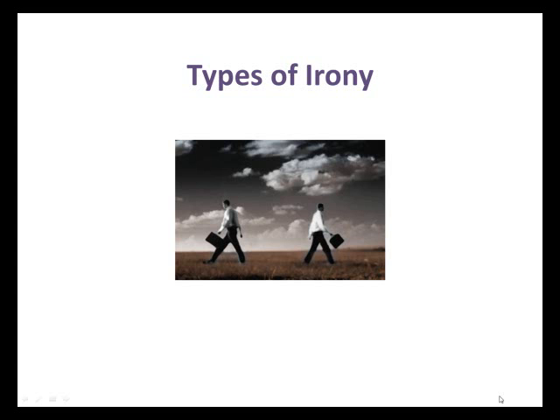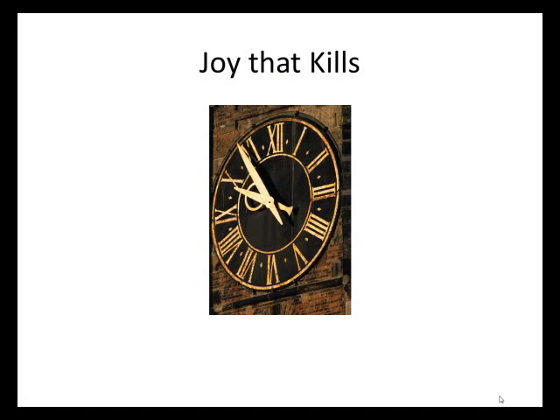Types of irony. Think of irony as a contrast or an opposite idea. It is sort of a discrepancy or incongruity. For example, in Chopin's The Story of an Hour, it is ironic that Mrs. Mallard dies of joy that kills, because she really should be happy that her husband is alive. But of course we know she is so disappointed and shocked that it actually kills her.